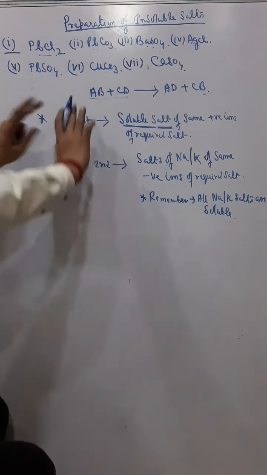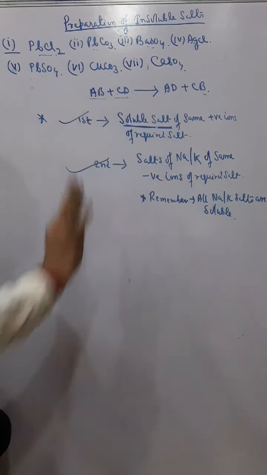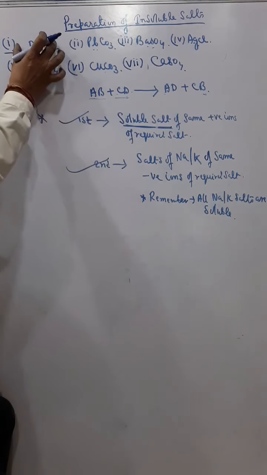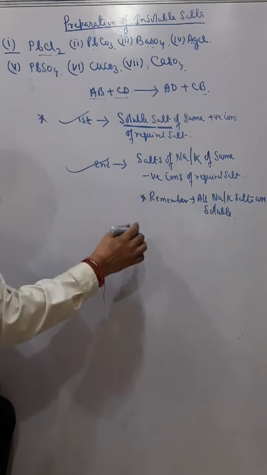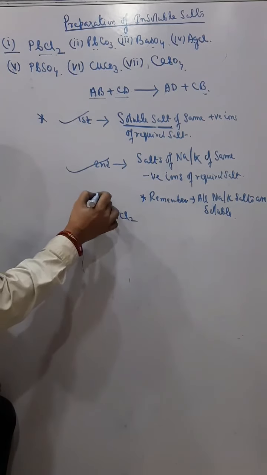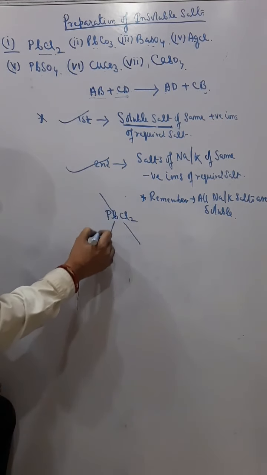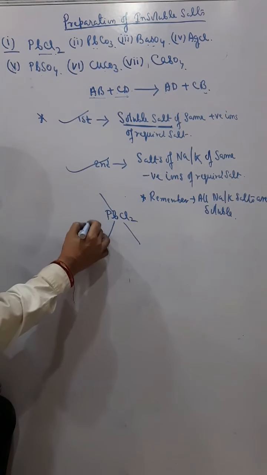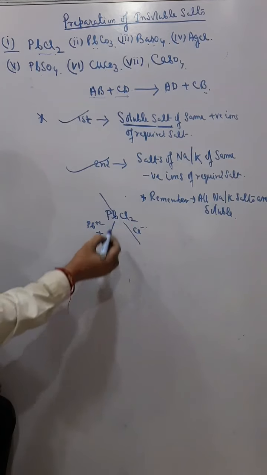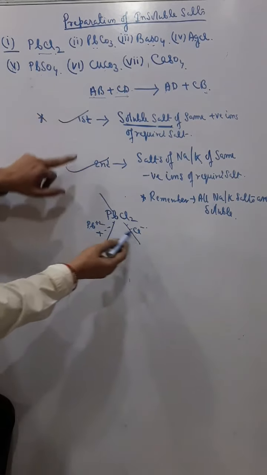So that's the secret of preparation of insoluble salts, given in these two. Again I am explaining how. Whenever you want to prepare an insoluble salt, break it into two parts mentally. This is the positive ion, Pb2+, and this is the negative ion, Cl-. So you break this into two parts. Now this is for number 1 and this is for number 2.